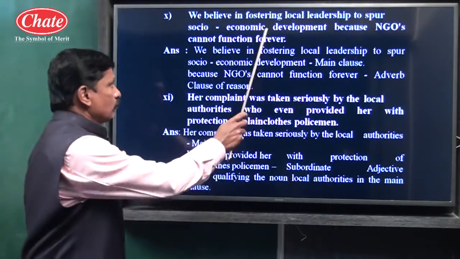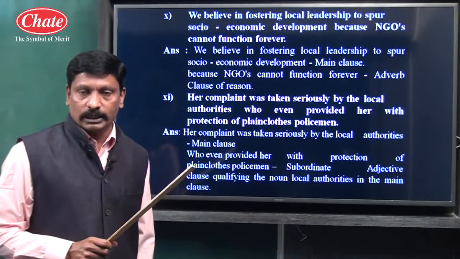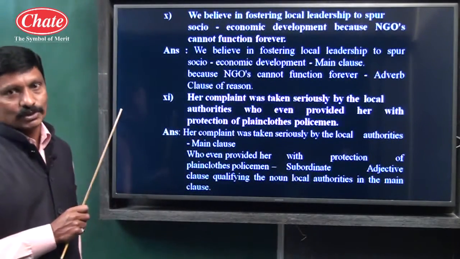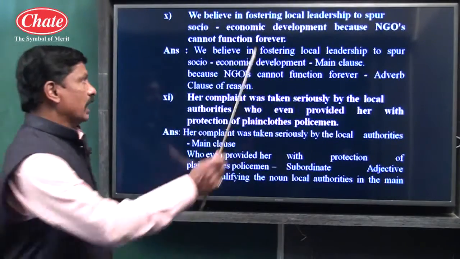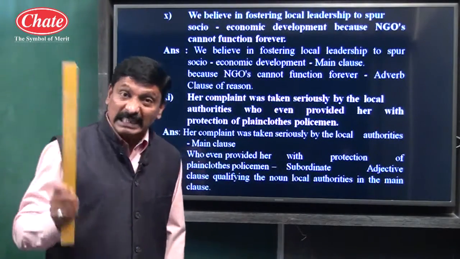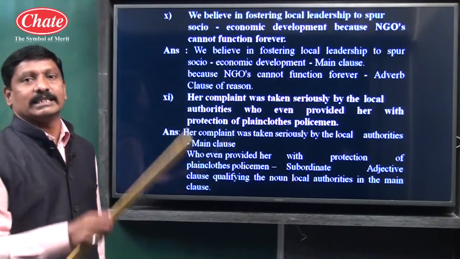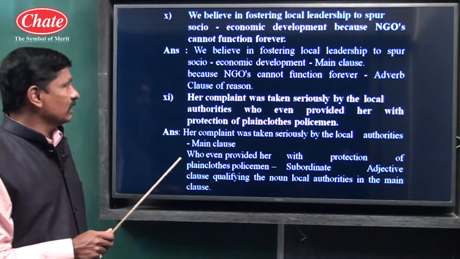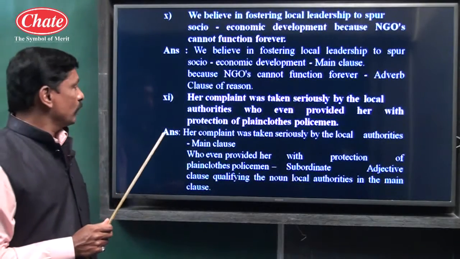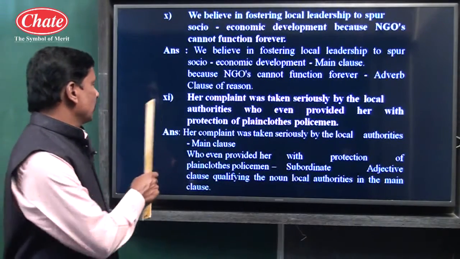From because up to forever, it is a subordinate clause and it does the work of an adverb, so subordinate adverb clause. And the subordinator because suggests a reason. So children, it is an adverb clause of reason.